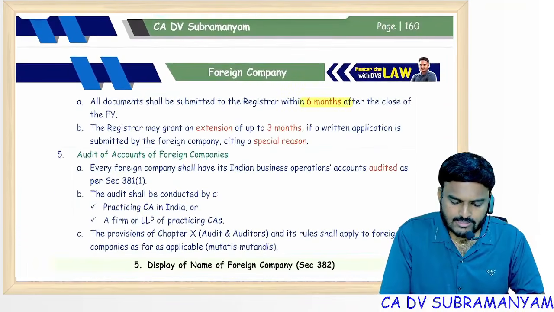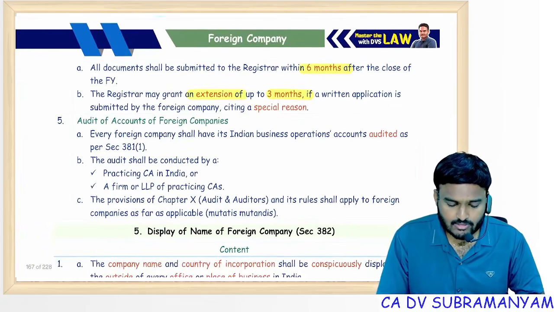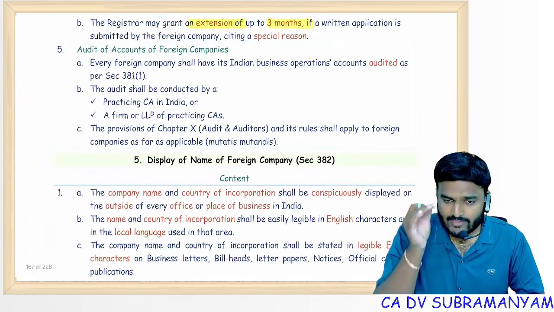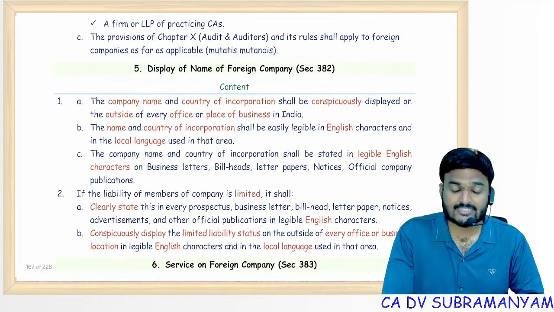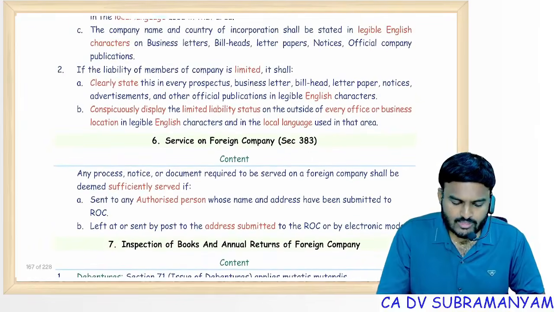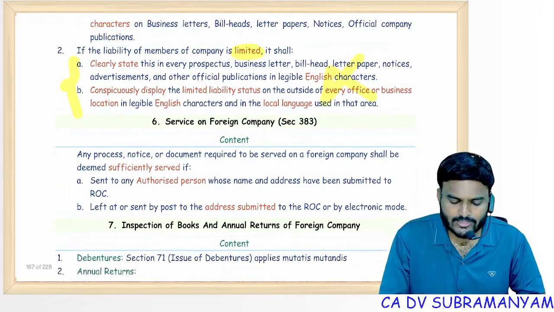Time limit for submission 6 months. Extended time period 3 more months, but ROC is having power to extend. So that extension is only for FC3. FC4, FC1, FC2, there is no extension. Display of name I covered. Only if liability is limited, again display it. If liability is unlimited, no need of this point.